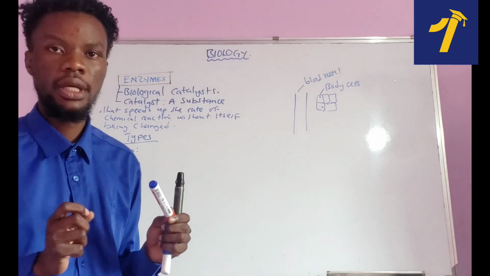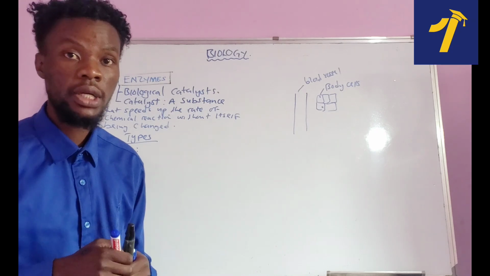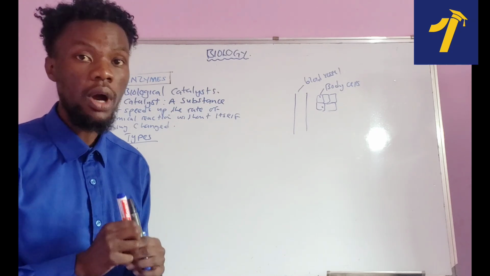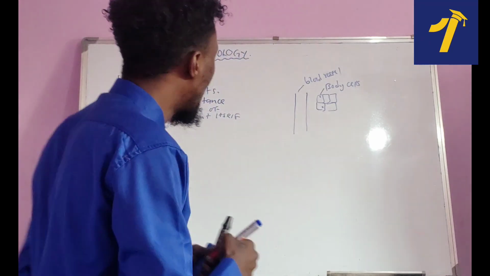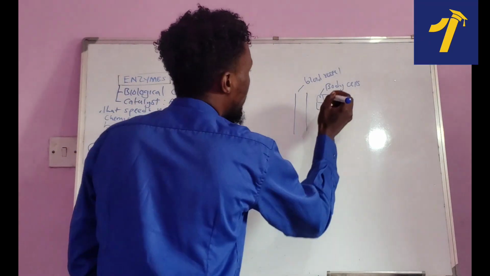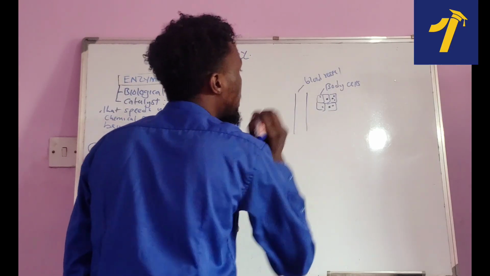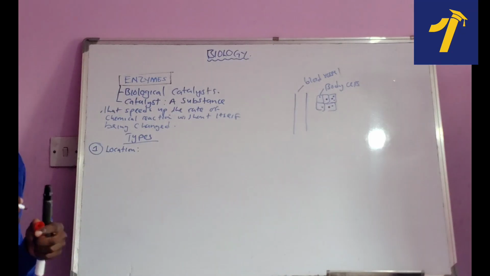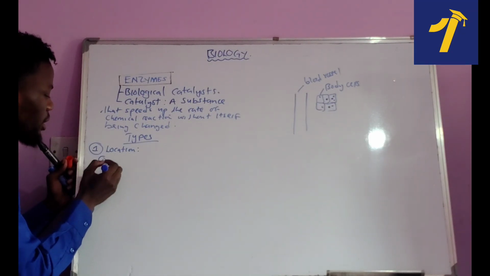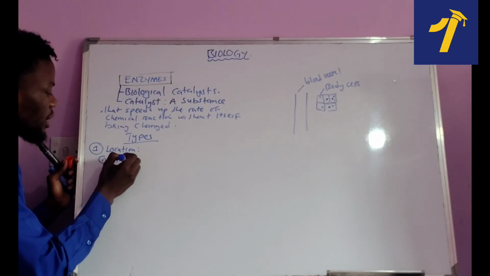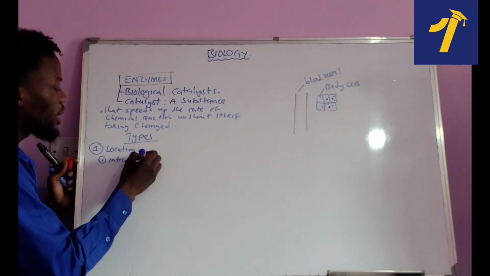inside the body cells. Inside the body cells, what do we call those enzymes? We call them intracellular enzymes. Why? Because they can be found inside the body cells. Okay, so let's imagine this is an enzyme inside this body cell, and this enzyme is what we're going to call an intracellular enzyme. So the first classification according to location, and these enzymes are called intracellular enzymes.